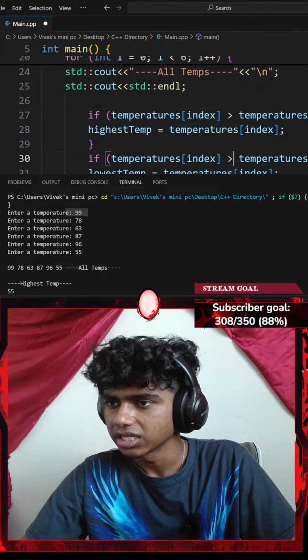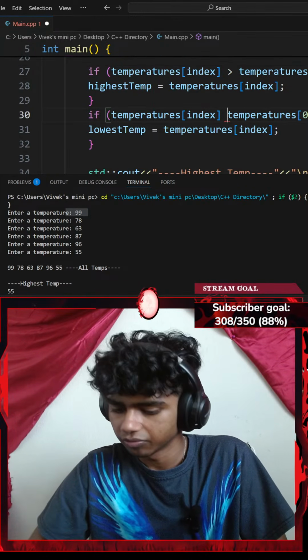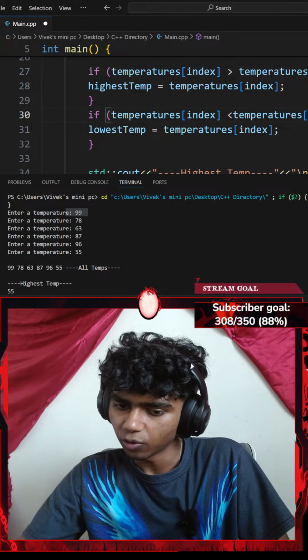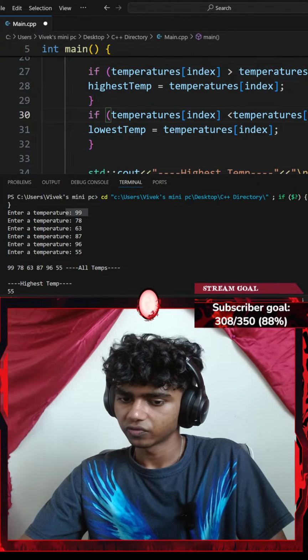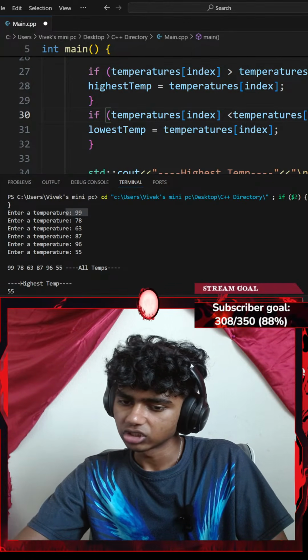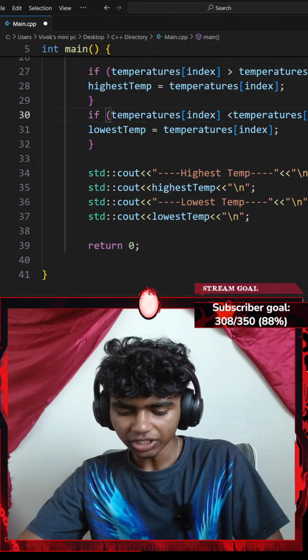Greater than and less than. There we go. That's going to be less than. Step 1, read temperatures. So first you move to the comparisons outside the loop, then try thinking from there. Oh, I see. Okay, let me go with the Control S again.